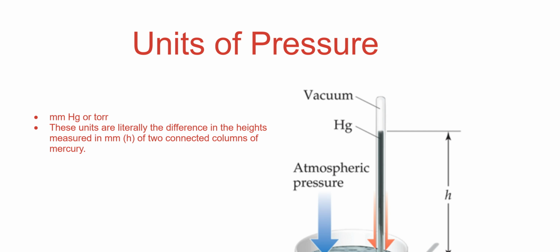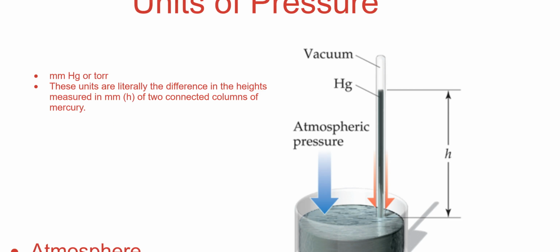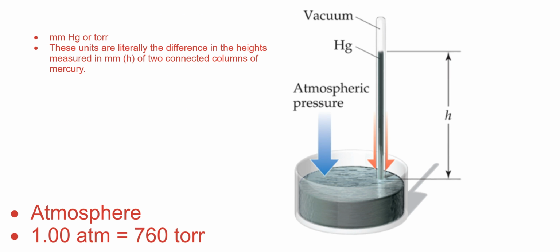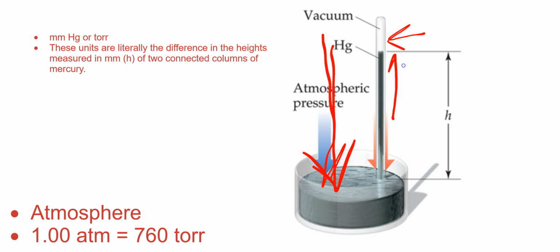We use these more often, and that's millimeters of mercury or torr. And once again, millimeters of mercury and torr are pretty much the same thing. These units are literally the difference in the heights, measured in millimeters, of 2 connected columns of mercury. It's kind of a stranger thing, no pun intended if you like those movies. The atmospheric pressure pushes on this amount of mercury, and this tube was sealed with mercury in it and has a vacuum. The harder the pressure pushes down, the greater this mercury moves up.